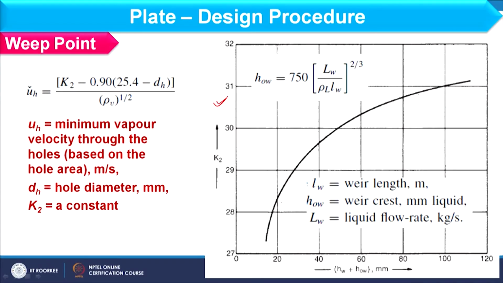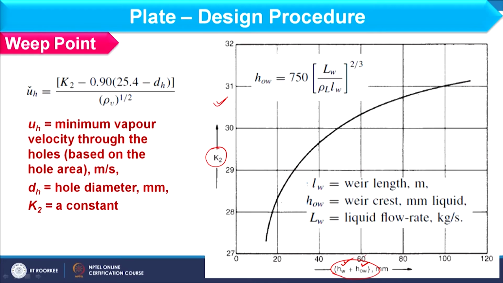However, to find the minimum vapor velocity, we should find the K2 factor value. That you can calculate from this graph. Here I have K2 on the y axis, and on the x axis we have HW plus HOW. What is this HW? This is nothing but the weir height. What is HOW? This is basically the crest height over the weir.